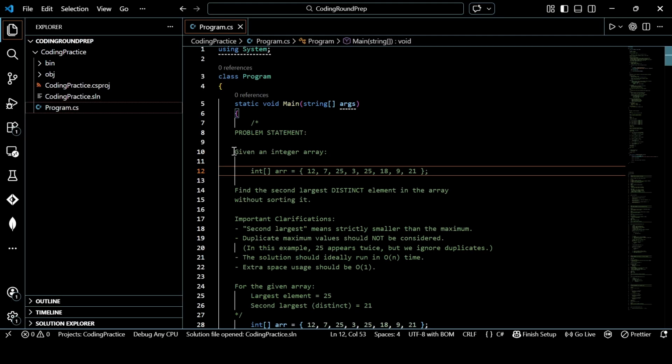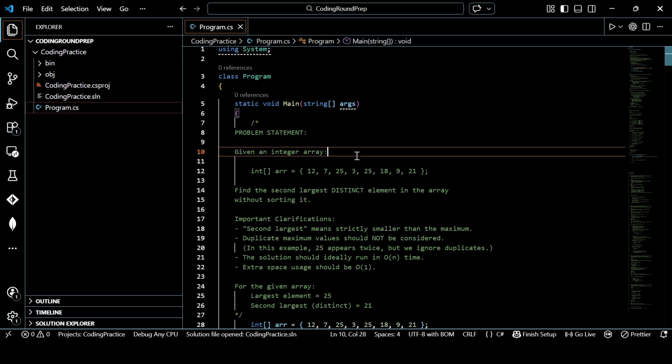Okay, let's start with the understanding of the problem statement. Given an integer array, we have to find the second largest number. But if you see here, 25 appears twice. If you're not going to handle this situation, then whatever code you write, 25 will normally be the second largest. But we will negate it through a condition.